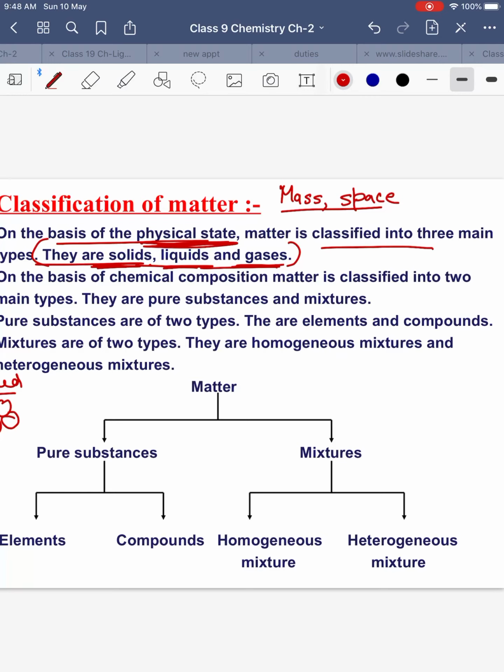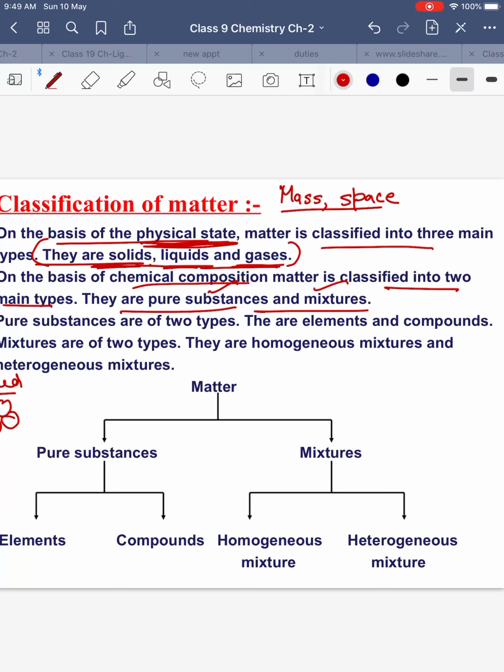Next is on the basis of chemical composition, matter can be classified into two types: pure substances and mixtures. So on the basis of chemical composition, that is whether they are made up of the same type of particles or different types of particles, we can classify matter into pure substances and mixtures.